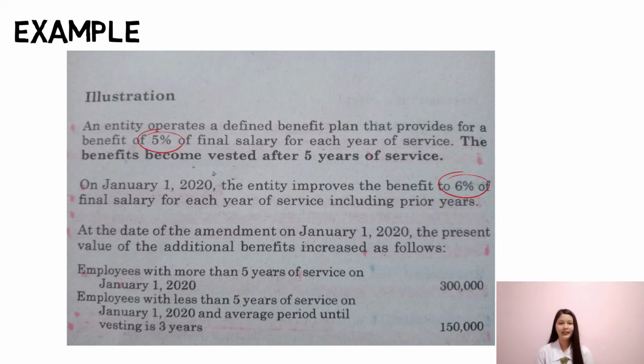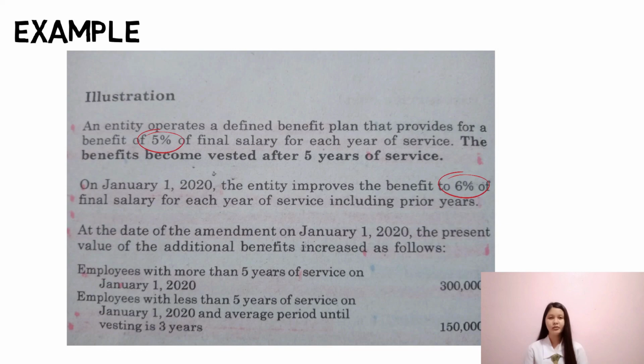Doon sa amendment kanina, kung matatandaan natin, sinabi na nakakalculate itong past service cost sa pamamagitan ng pagme-measure sa defined benefit liability or asset using updated assumptions at sa pagko-compare ng benefits offered and plan assets before and after the amendment. Here, ang updated assumptions natin is yung 6% ng final salary instead of 5%. And as a result, diba, nagkaroon ng additional expense yung entity kasi tumaas yung benefit as compared before na ipoprovide niya sa employees, and that additional expense affects the defined or projected benefit obligation, which is subtracted from the fair value of the plan assets to arrive at the net defined benefit liability or asset.